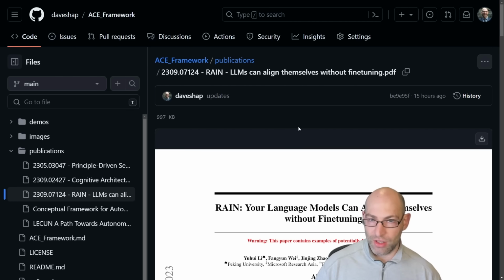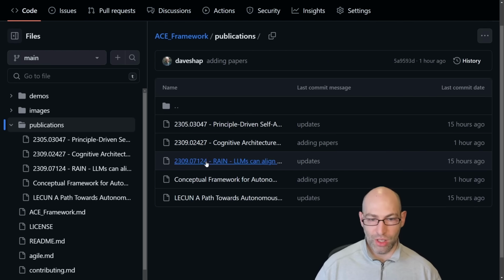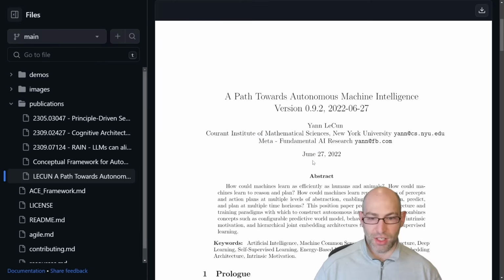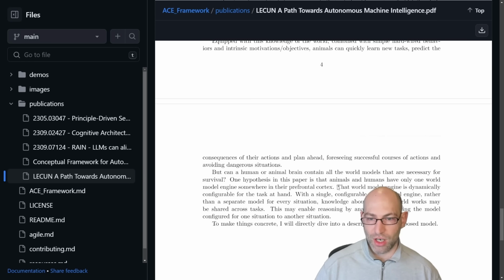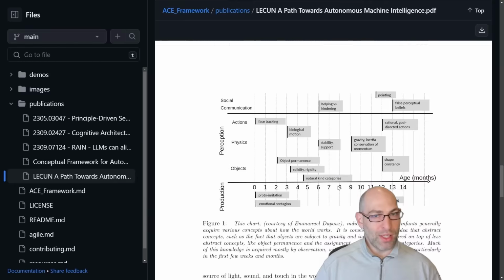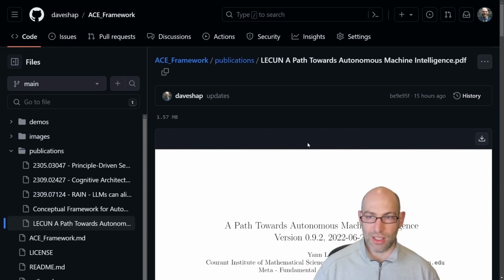So again, definitely directly relevant to the ACE framework. And then I already showed you the ACE paper. And then an older one is Yann LeCun's paper about the AMI, his architecture. I'm not particularly a fan of this architecture, which I've mentioned before, so I'm not going to get into that again.